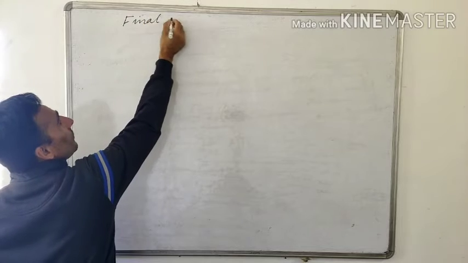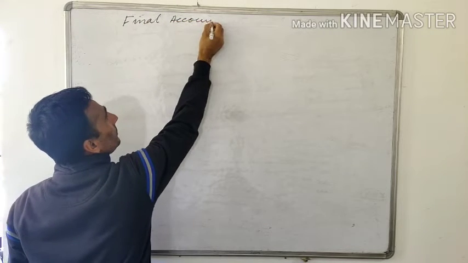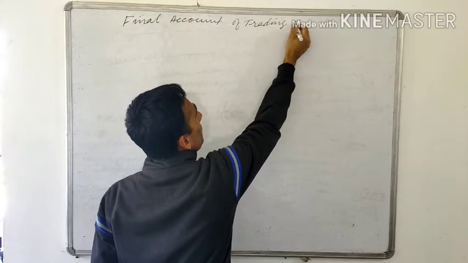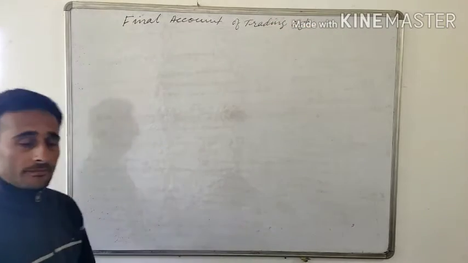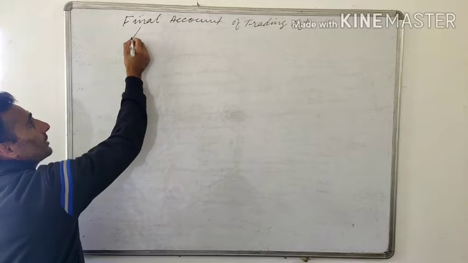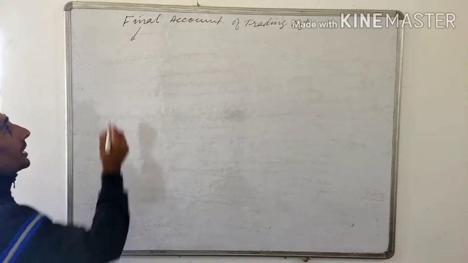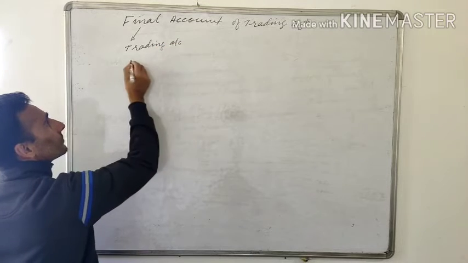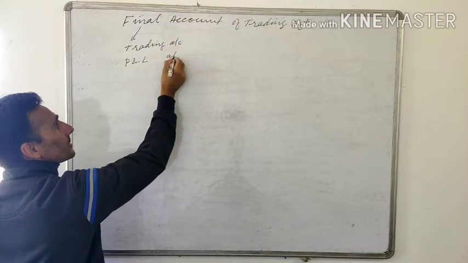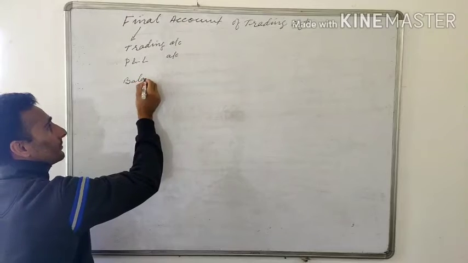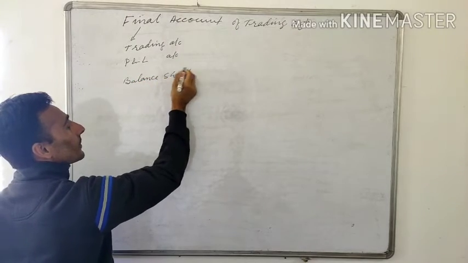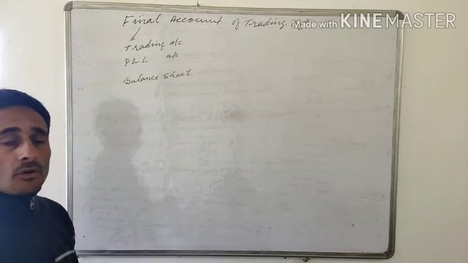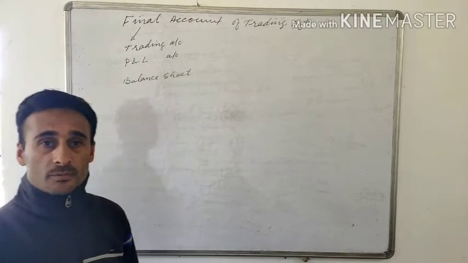It is the final account of a trading organization. When you talk about final account, it includes the trading account, profit and loss account, and the balance sheet of a trading organization. Trading account and profit and loss account are also called the income statement.